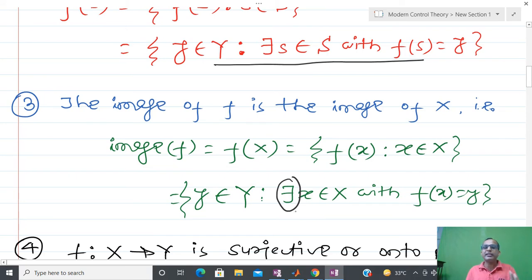There are two situations. This is called a quantifier. In mathematics I basically have three quantifiers, and most of the time we are just talking about two. This inverted A is called "for every" or "for all", and the reflection of E is called "there exists". So whenever we are talking about the image of f, we are assuming that there exists x belonging to X with f(x) equal to y.